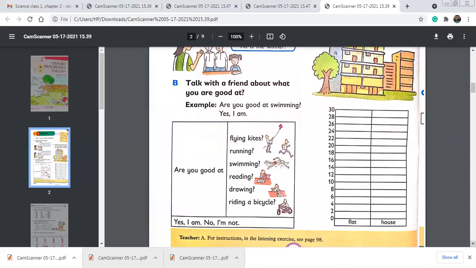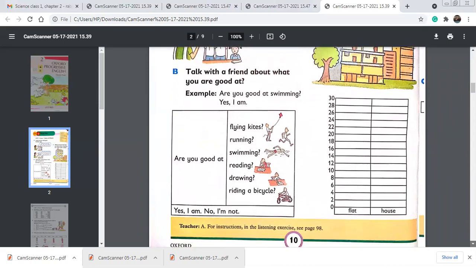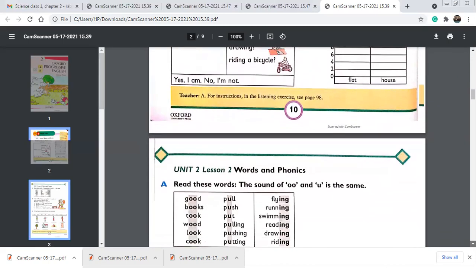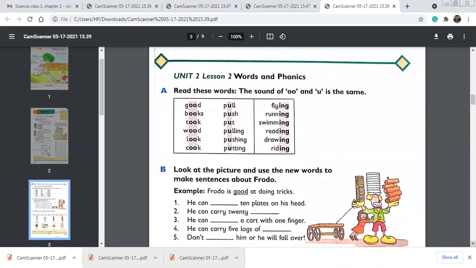Exercise A was a game or oral exercise, and exercise B was again an oral exercise. So you have to just answer, yes I am, or no I am not good at this.